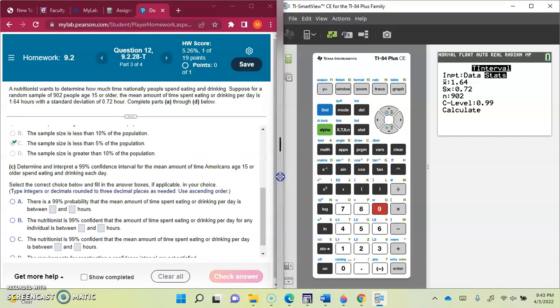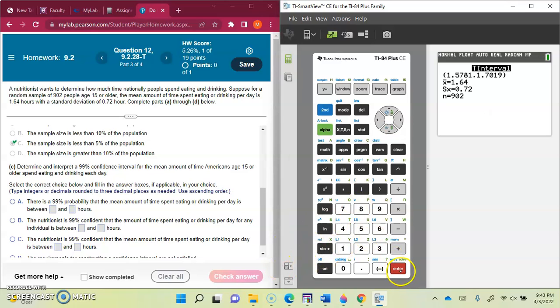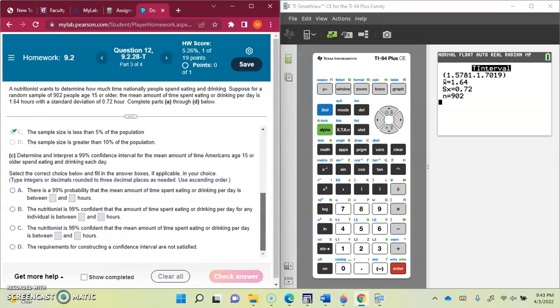Let's check one more time. 1.64 is the mean, 0.72 is the standard deviation, and the sample size is 902. So calculate, press enter. So here is your interval, but you need to select from the question which one you will need to select.